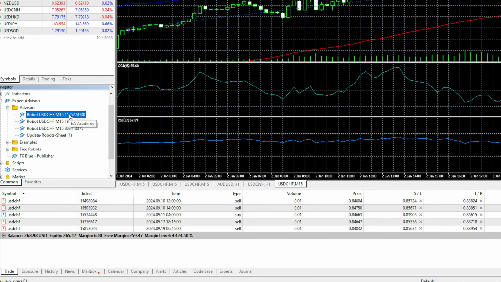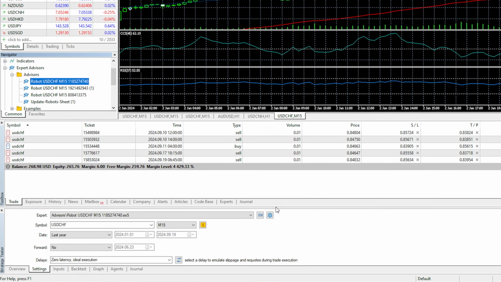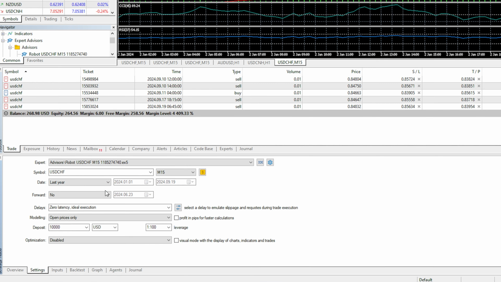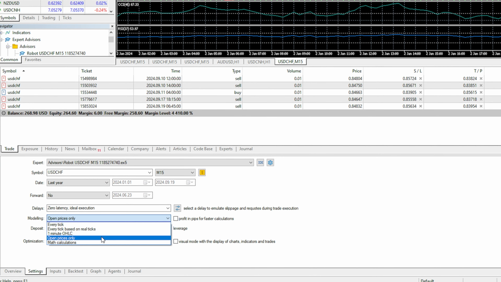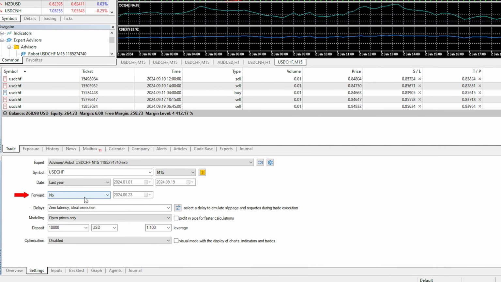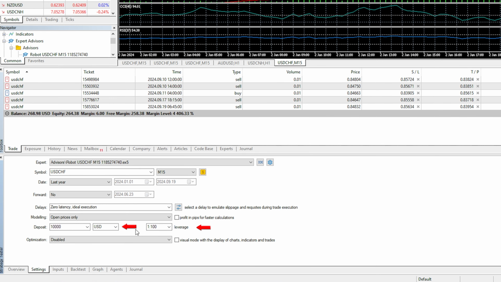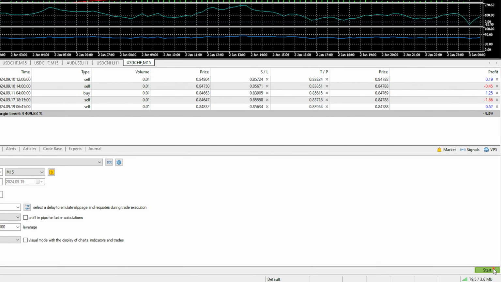So what I will do here on MetaTrader 5 is I will right click over the expert advisor and I will hit on test. You can see that there are many more options. If I increase the strategy tester, you can see that as modeling there are more options, but still I will stick to open prices only. There is the forward option and the delays, plus the deposit and the currency and the leverage. However, I'll leave it to default and I'll click on start.